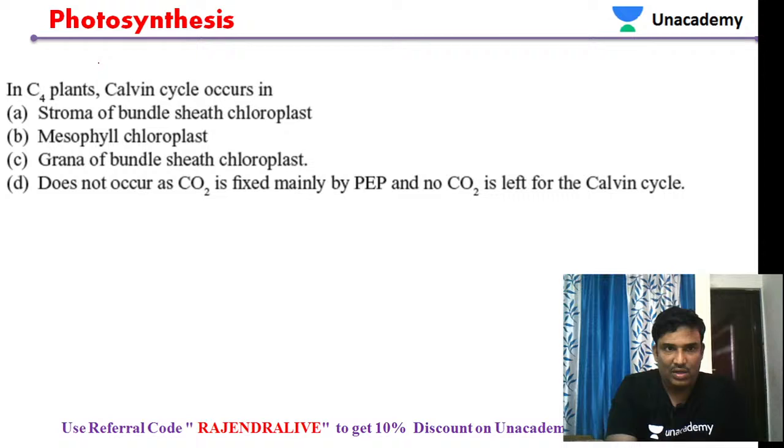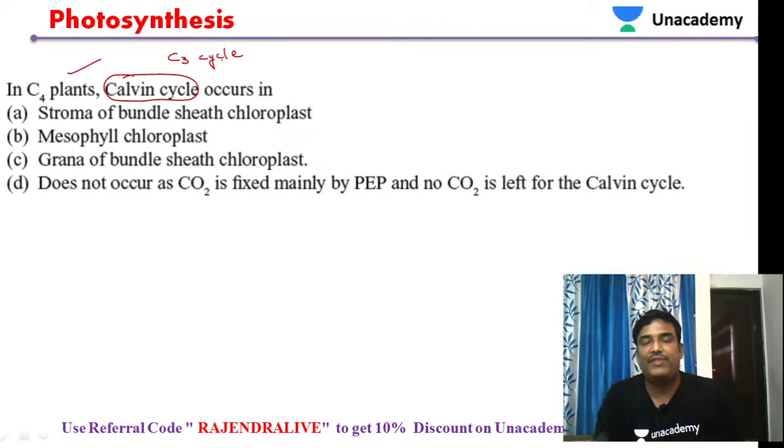Next question. In C4 plants, the Kelvin cycle occurs in. The Kelvin cycle means the C3 cycle. In C4 plants, in which location does the Kelvin cycle occur? We have just seen the diagram.